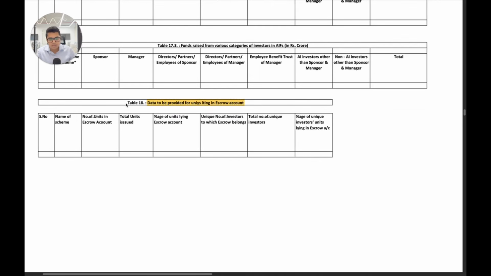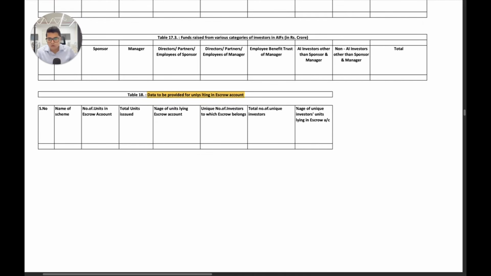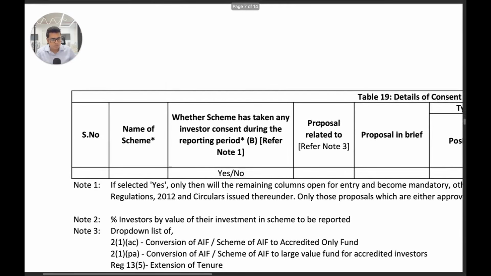Another new introduction is table 18. Data to be provided for units lying in escrow accounts. You have to mention how many units are lying in escrow account. Give granular details of that data on the units that are there in the escrow account. So this is also something new. Total units issued, percentage of units lying in escrow account, unique number of investors to which escrow belongs, total number of unique investors, percentage of unique investors units lying in escrow account has to be given.